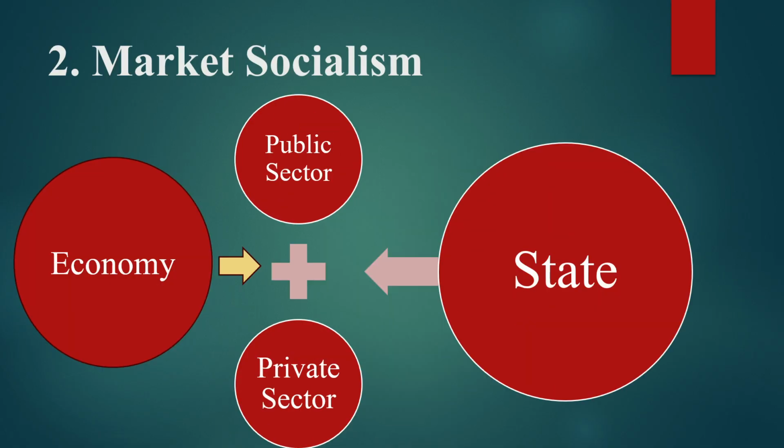Market socialism is the dominant economic system in China. It is a sort of mixed economy, but in China the state plays a far greater role in driving and planning economic growth and development than in any other state.